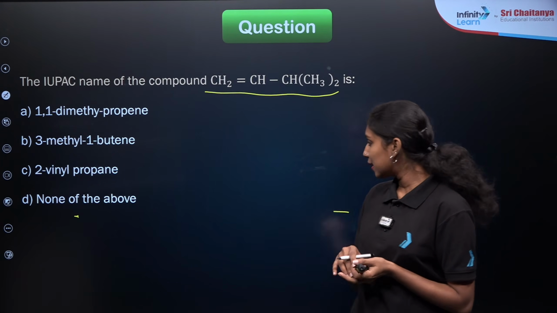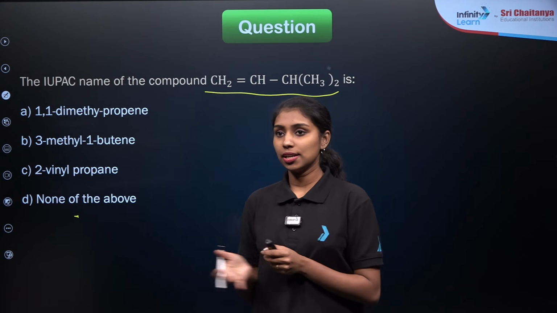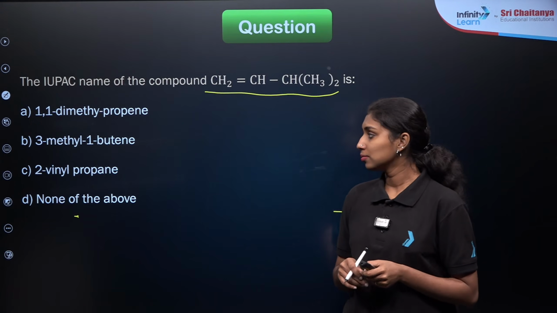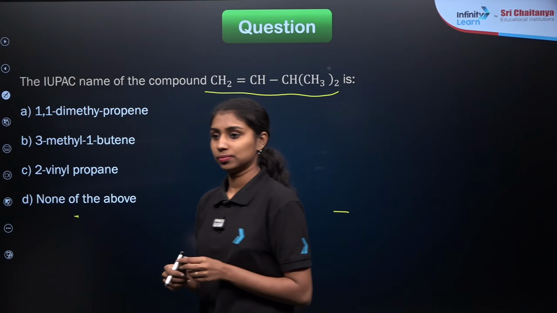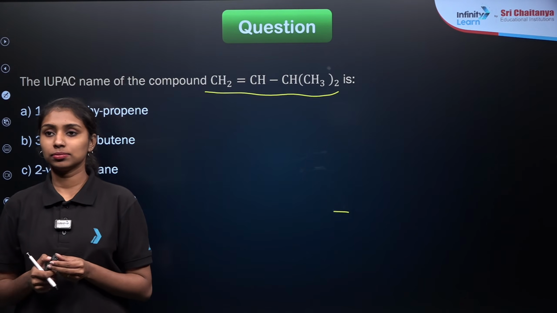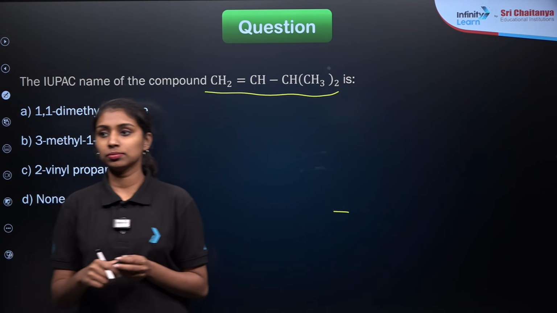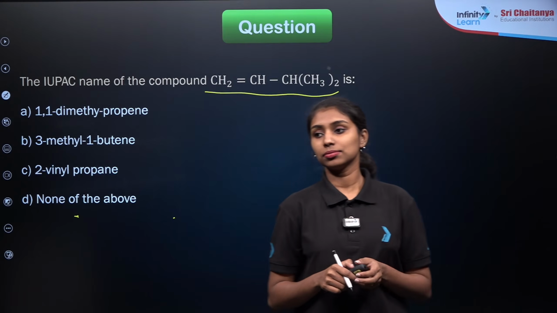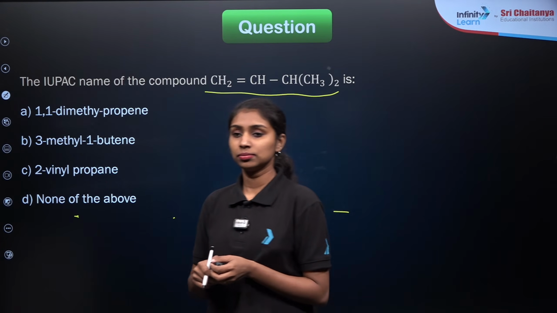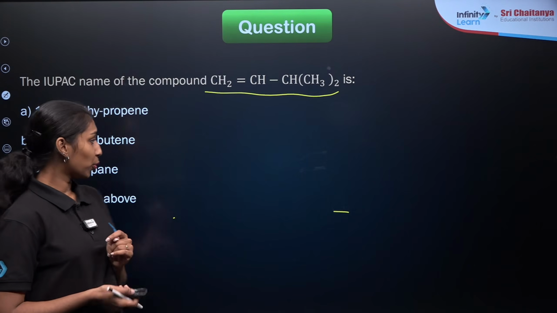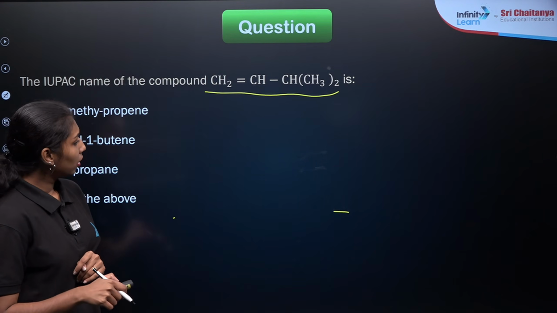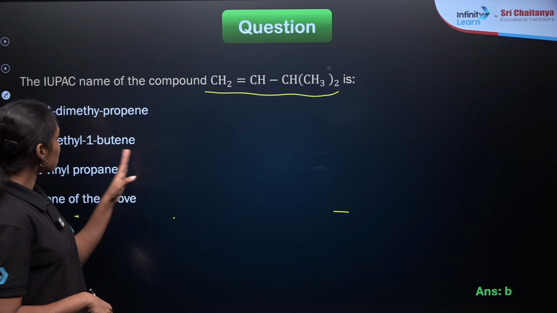Arush, I need the complete answer, not the incomplete answer. Options are already given here. Yes, 3-methyl 1-butene, right? So that will be our correct answer, option B.